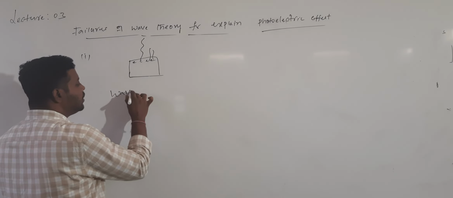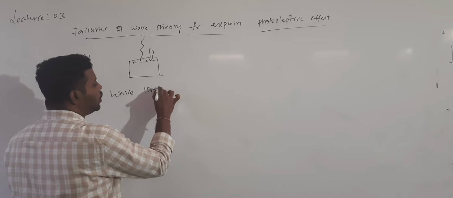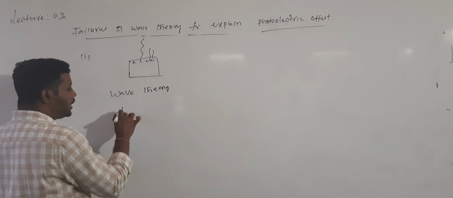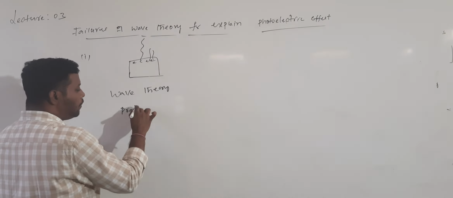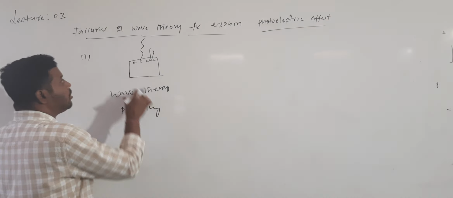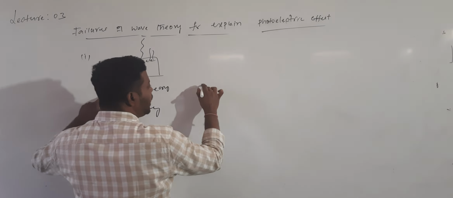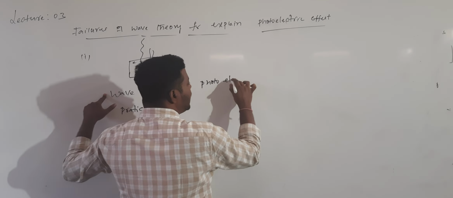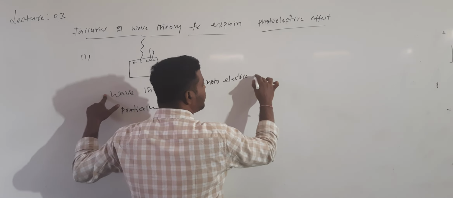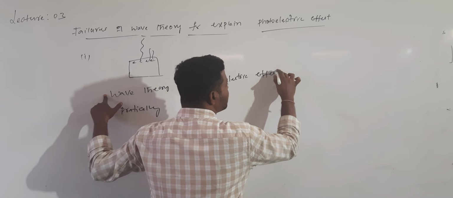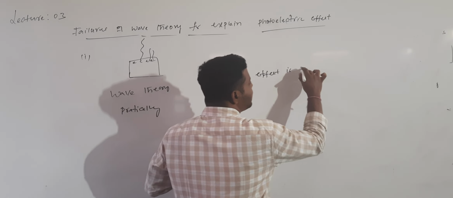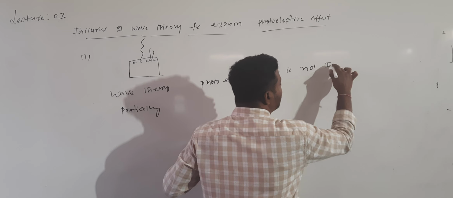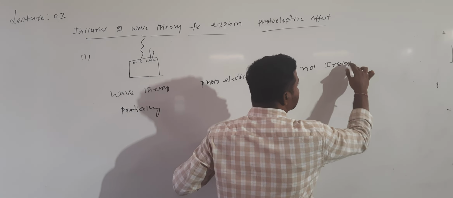Now I will consider the wave theory, and what is the case practically? According to wave theory, the photoelectric effect is not instantaneous.